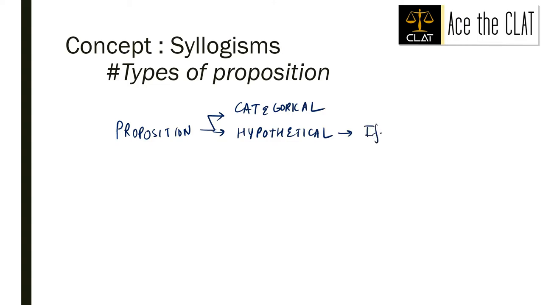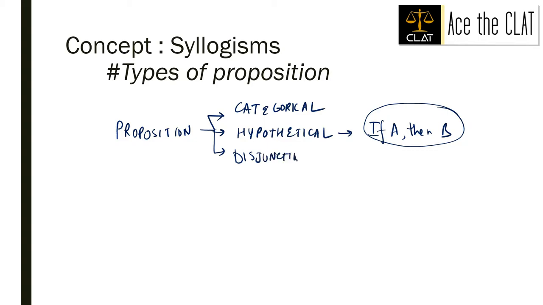When I say statements like if A then B, they are called hypothetical propositions. Okay. And finally, there is disjunctive propositions. Statements like either A or B are